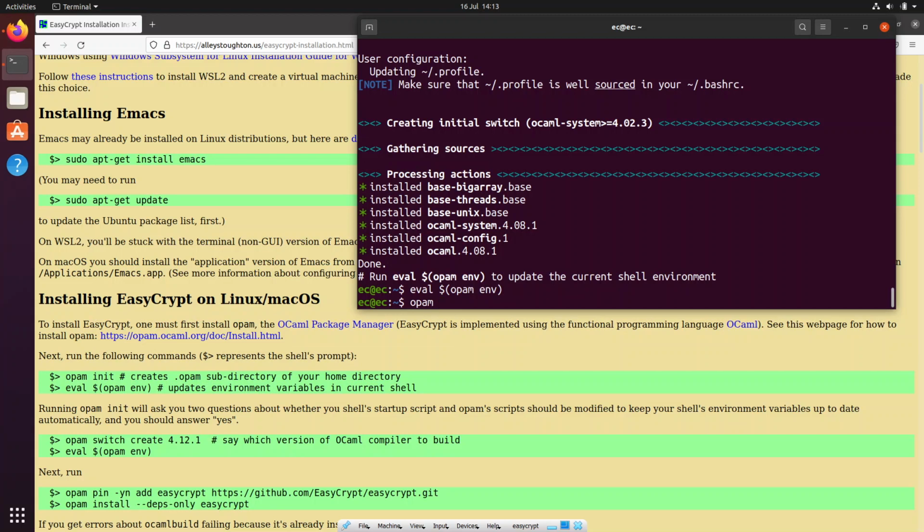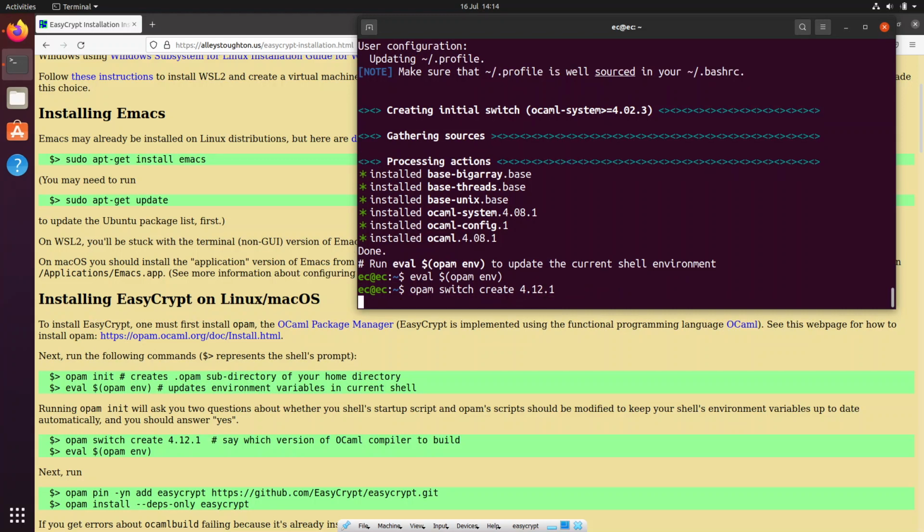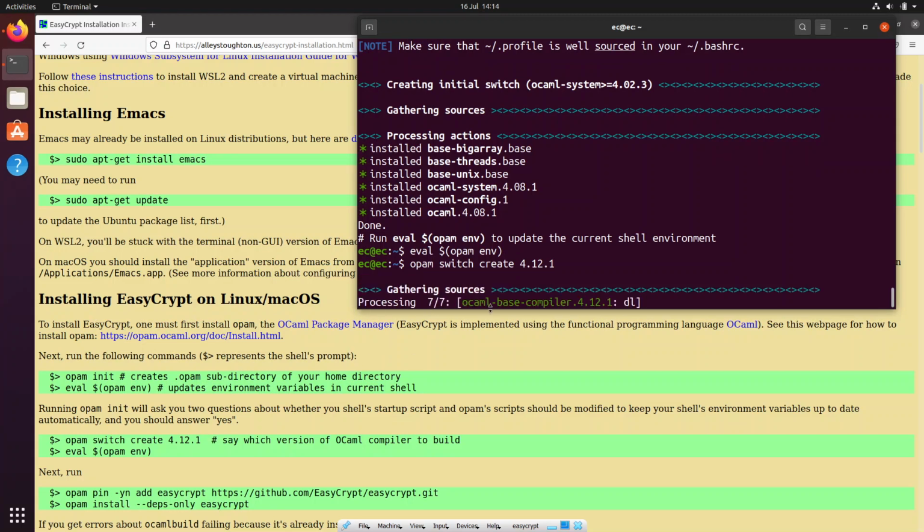So now we create the switch, opam switch create 4.12.1. So this command might take time. So again, I'm going to pause and come back to it again.